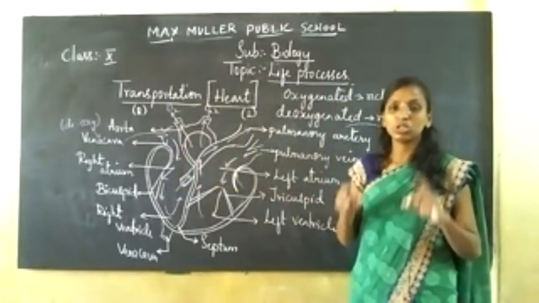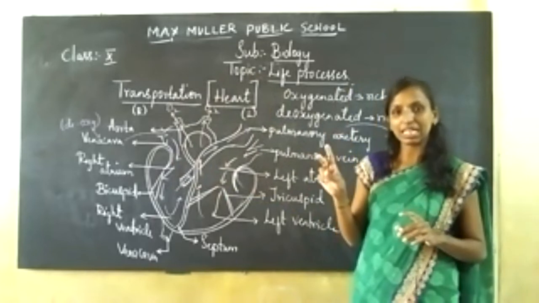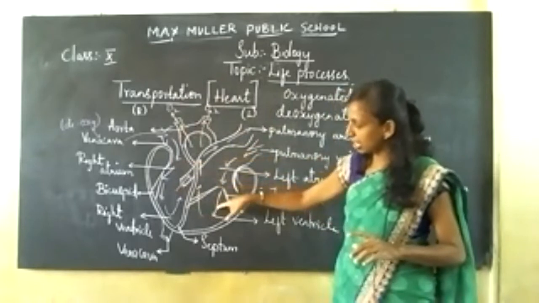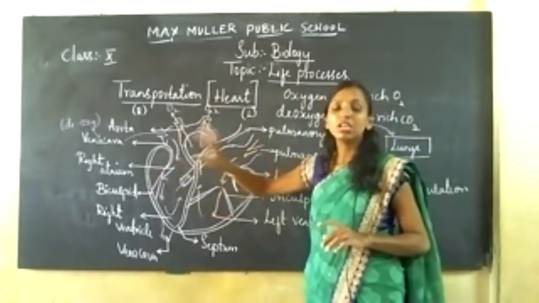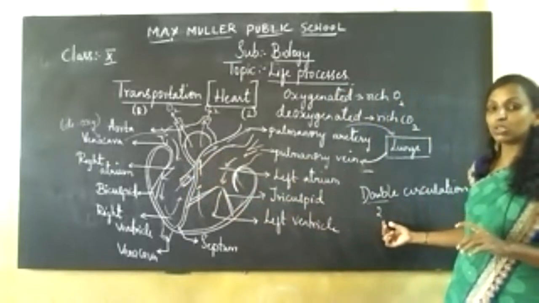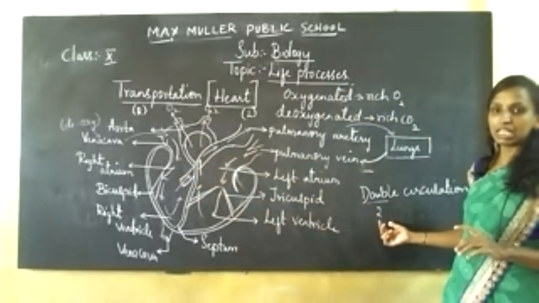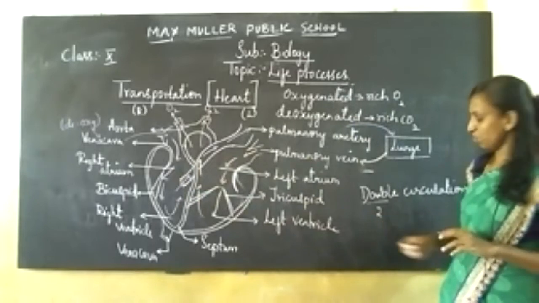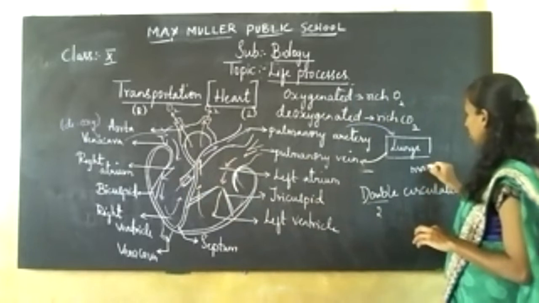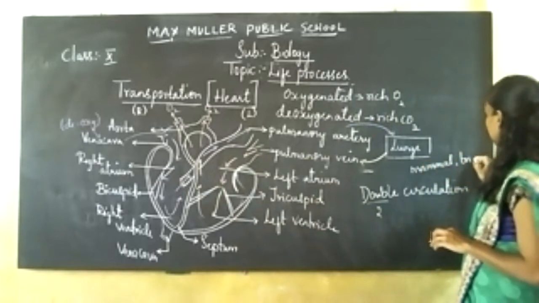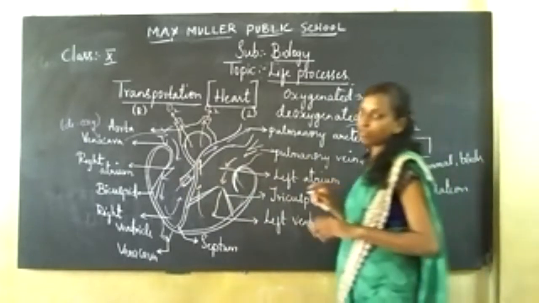So the blood goes twice inside the heart in a single cycle. In one single cycle, both oxygenated and deoxygenated blood are circulated. That is called double circulation: blood goes twice inside the heart in a single cycle. Why is there double circulation? In mammals and birds, which have a four-chambered heart.